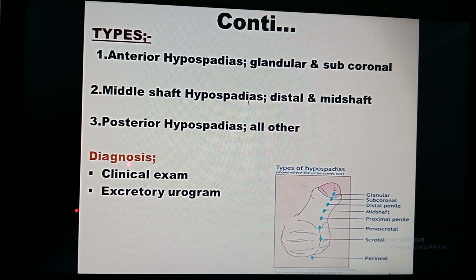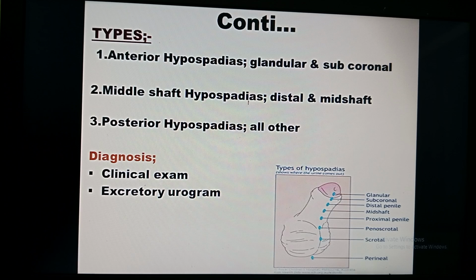The main cause is the malformation during the developmental stage. So how to diagnose this? This is diagnosed immediately after the birth of the child. The pediatrician will be there in the labor room or OT wherever the mother is delivering. So immediately, when they do the physical examination, they will come to know that the child is born with this problem.